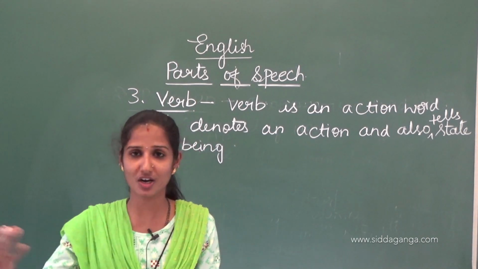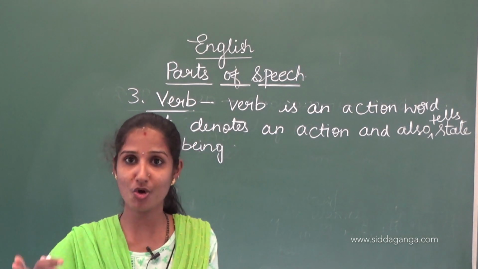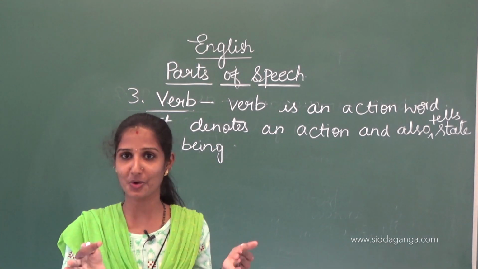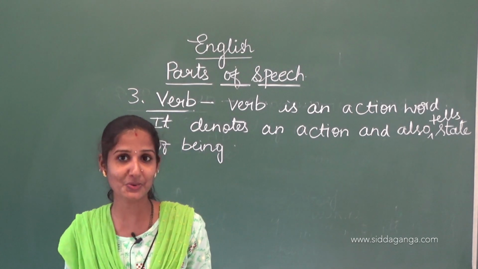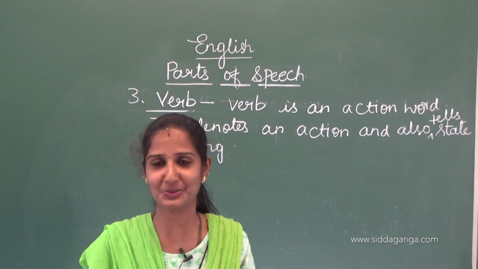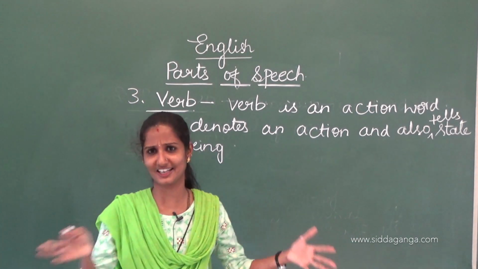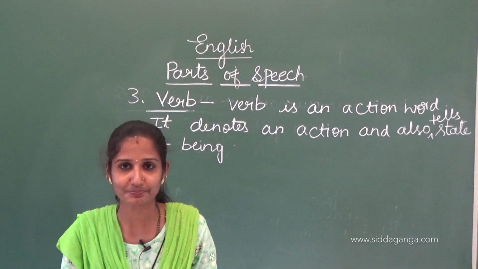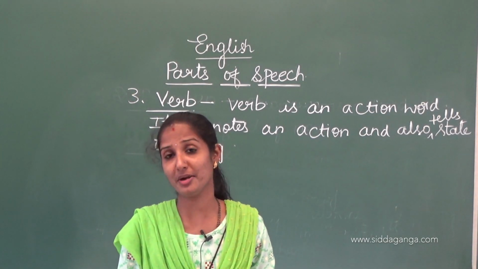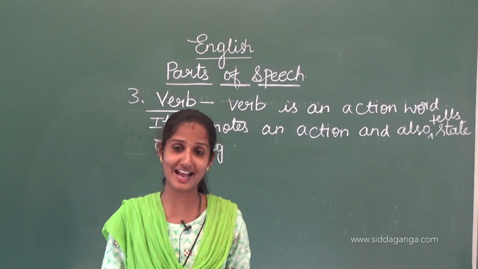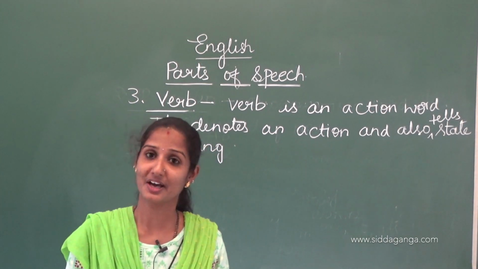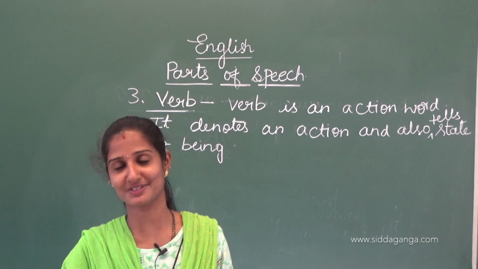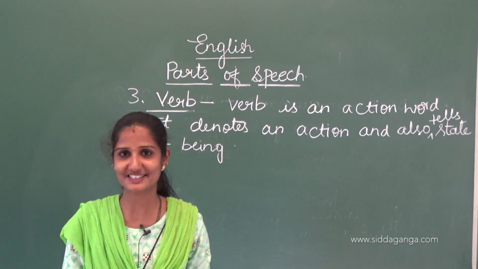In the same way, modal auxiliaries are there: will, would, shall, should, can, could, may, might, must, ought to, need to, dare to, have to, used to. So these are the auxiliaries you already know. And there is one more bifurcation: transitive verb and intransitive verb, right? Regular verbs and irregular verbs, we will deal with in the coming sessions.